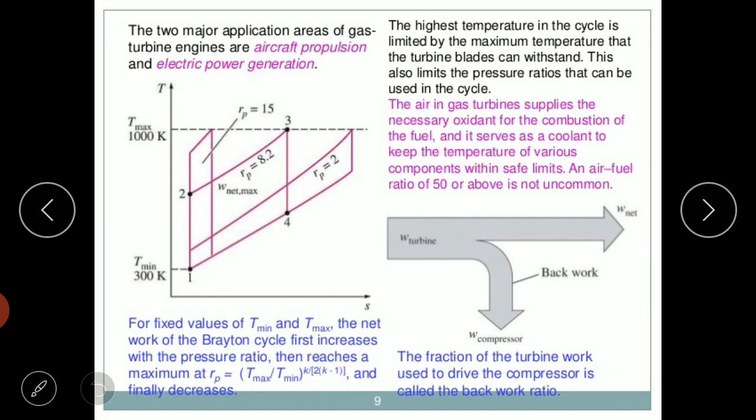Around 60% of the work produced by the turbine is utilized to run only the compressor. The remaining 40% is utilized to propel the vehicle in a forward direction. So there is one limitation in the gas turbine.